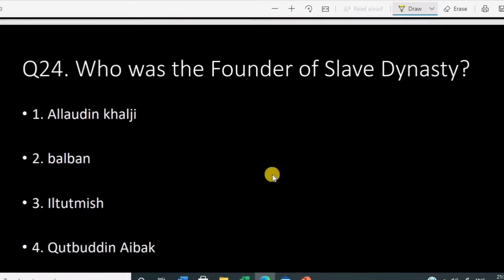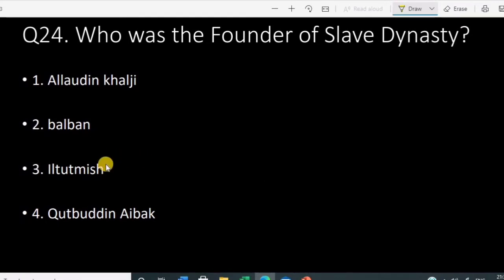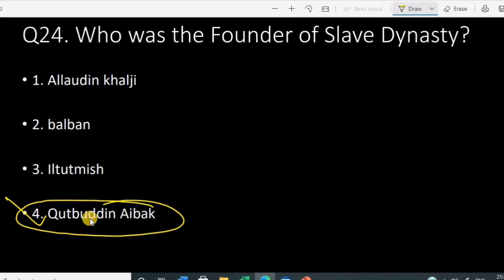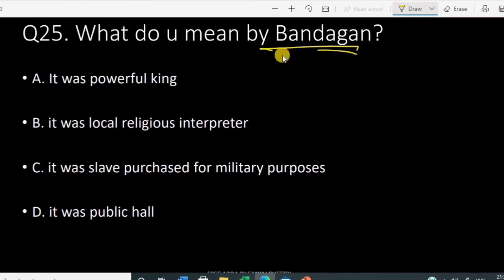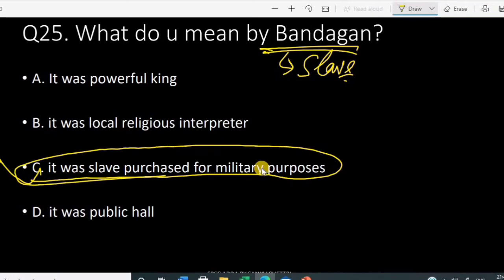Please remember. Who was the founder of the Slave dynasty? Now, who was the first person who founded the Slave dynasty? So it was Qutbuddin Aibak. Okay, Qutbuddin Aibak. When Muhammad Ghori returned back to his place, he appointed Qutbuddin Aibak as governor. So the founder is Qutbuddin Aibak. So what do you mean by Bandagan? Okay, this term in Persian means slave. Bandagan means slave. It was a slave purchased for military purposes, को लागि चाहिँ purchase गरेको हुन्थ्यो. Okay, slave बन्धकन भनेको.